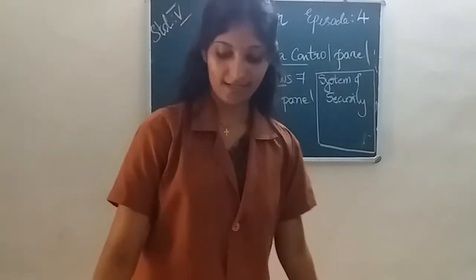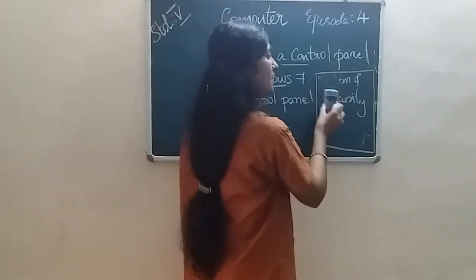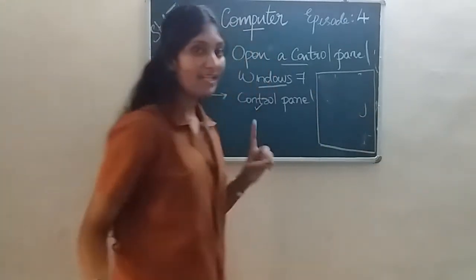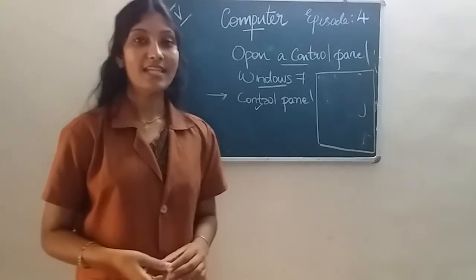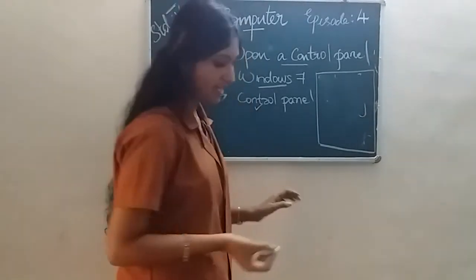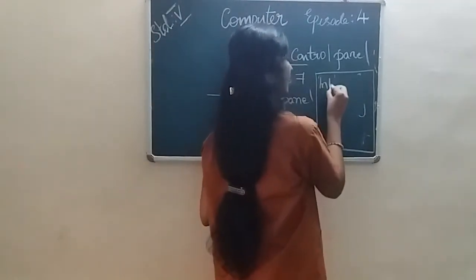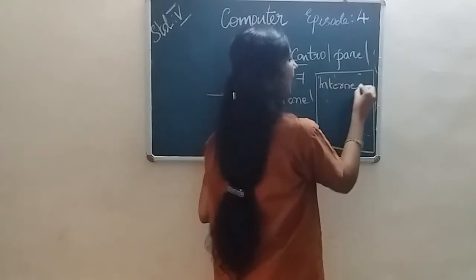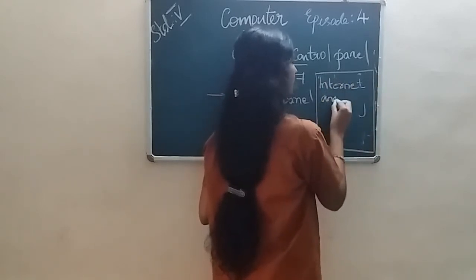Second option is network and internet. So after that, you can see an icon, and in that icon, its name is network and internet.